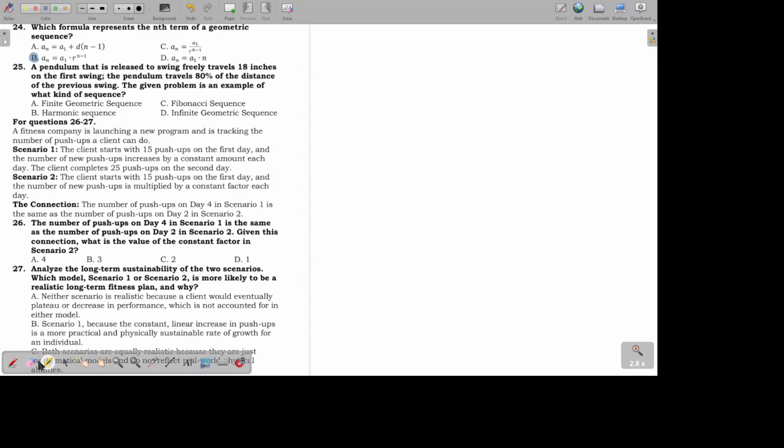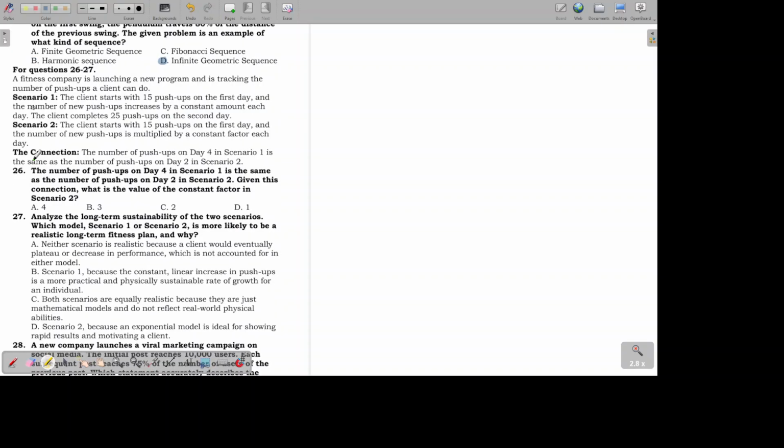So the given does not mention it stopping, then we continuously multiply by 0.8, which is the decimal equivalent of 80%. Then this will become an infinite geometric sequence because we keep on multiplying by 0.8.